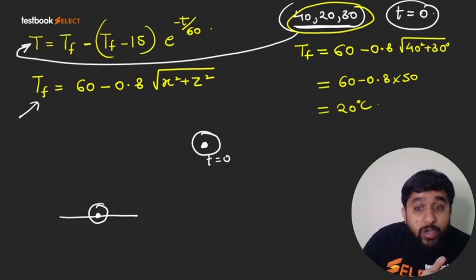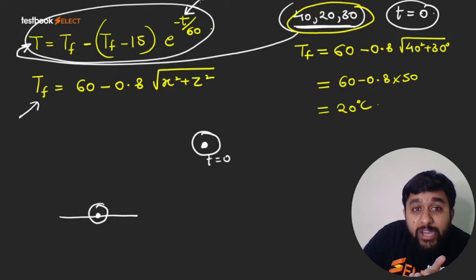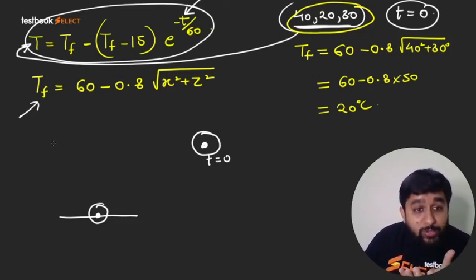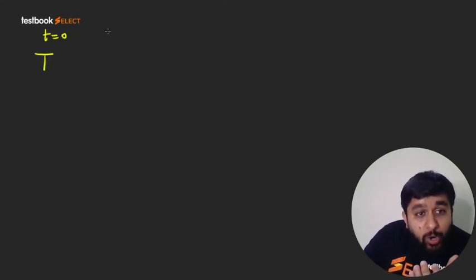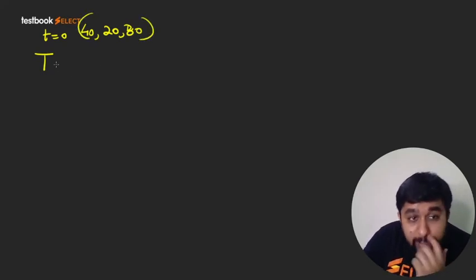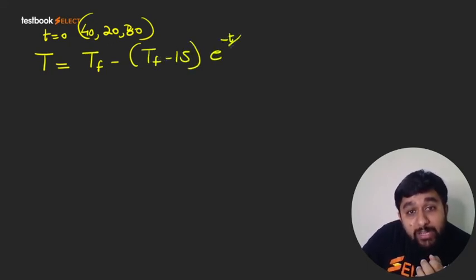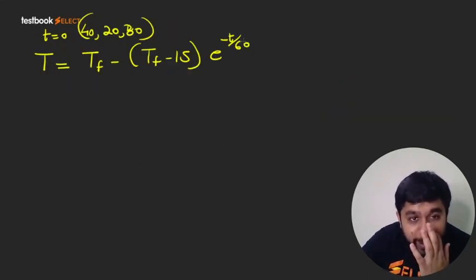Now what we want to do, for the same corner point, we want to find out the temperature at time instant t equal to 0. Because this is the time instant when bird was sitting over there. So you will say at time instant t equal to 0, if I consider the point, what was the point? 40, 20, 30. The temperature at any time instant is given as TF minus 15 e raised to power minus t by 60, right?